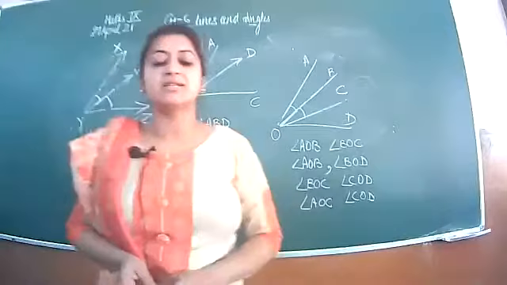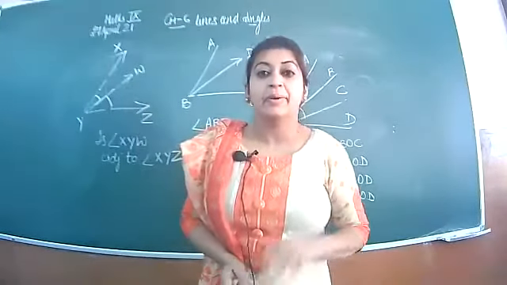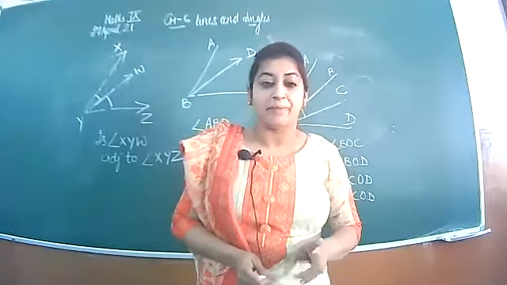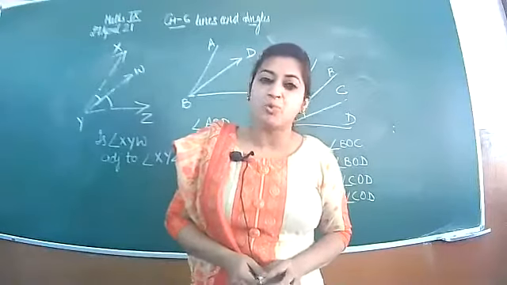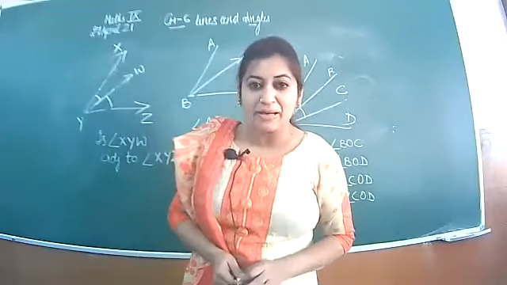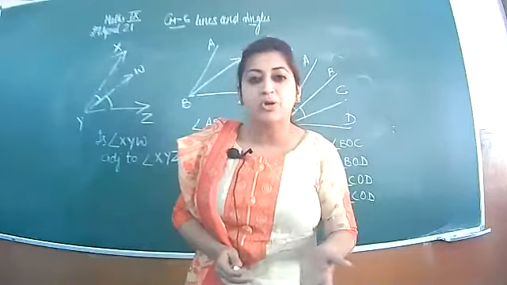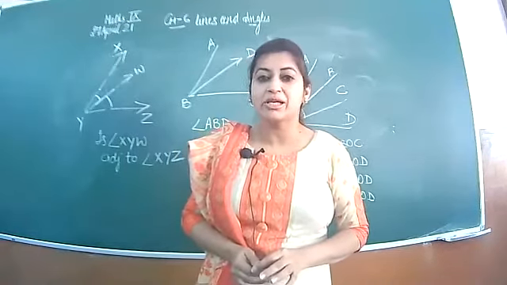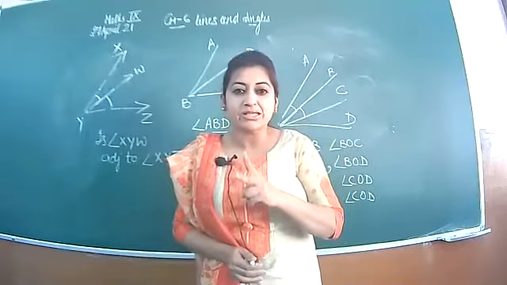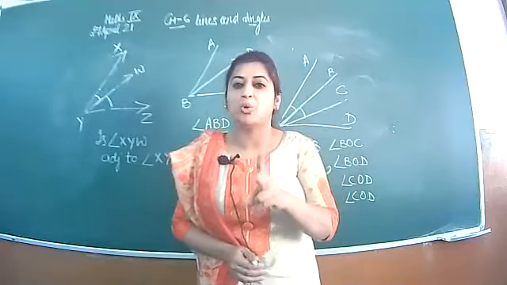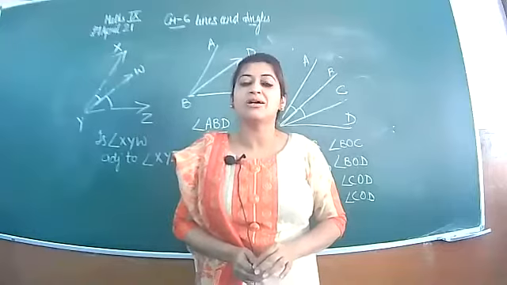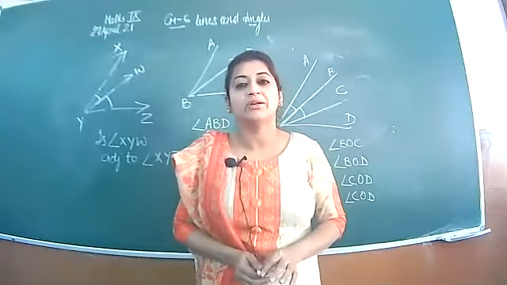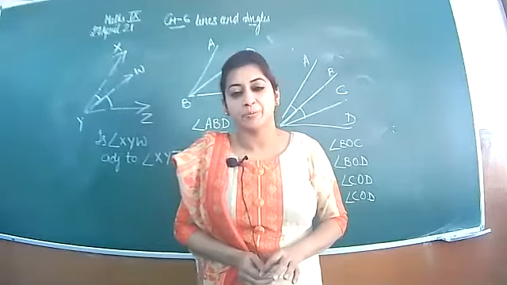Linear pair you have already listened in the previous classes. When the sum of two angles is 180, they are called supplementary angles and they can also be called a linear pair because both have the same property. Linear pair में भी two angles होते हैं और supplementary में भी दो ही होते हैं. So when the sum of two angles is 180, they are also said to be forming a linear pair.